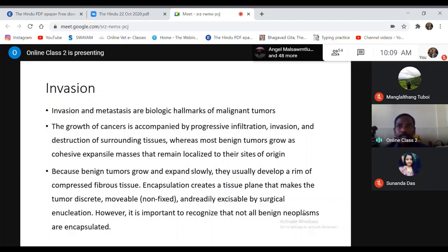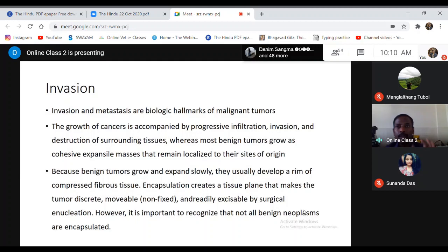So, invasion. We have seen there are four major points of differentiation to distinguish benign and malignant tumors: the degree of differentiation and anaplasia, second the rate of growth, and then the third and fourth points, invasion and metastasis. Both these features, invasion and metastasis, are usually found only in malignant tumors. Benign tumors do not invade or metastasize.